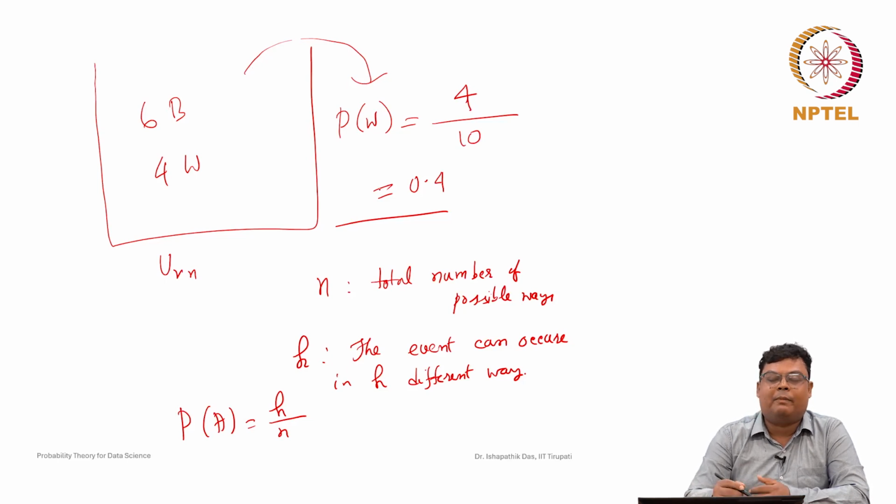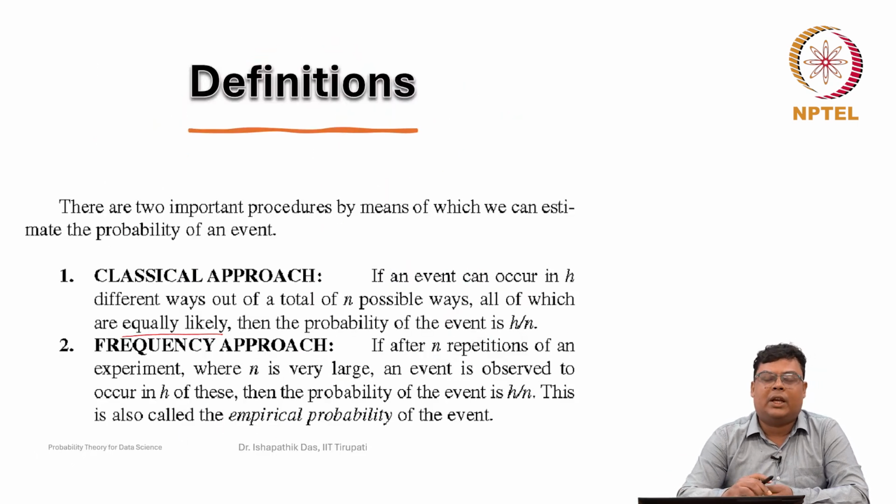Now, suppose you are tossing a coin and you do not know whether both sides are equally likely or not. You toss a coin 10 times and you see that head appears more; it will not be exactly five and five. And if you toss the coin 100 times, maybe you see that 80% of the times head occurs. Then it is not equally likely. In that case, how can we compute the probability? Then the frequency approach came for defining the probability.